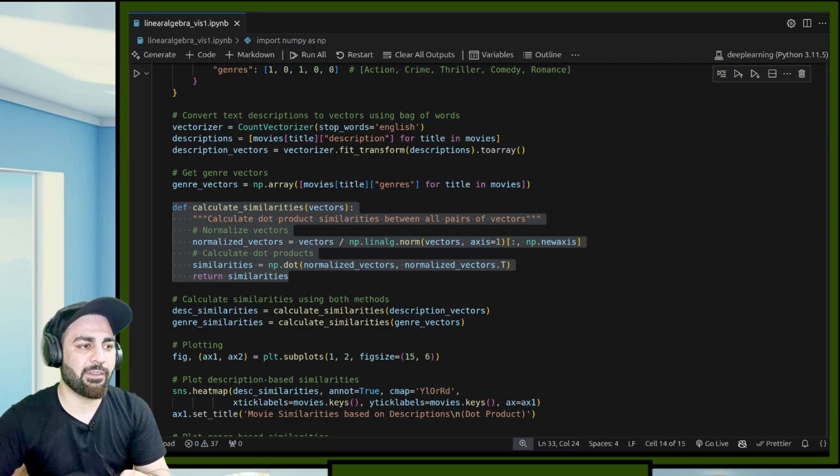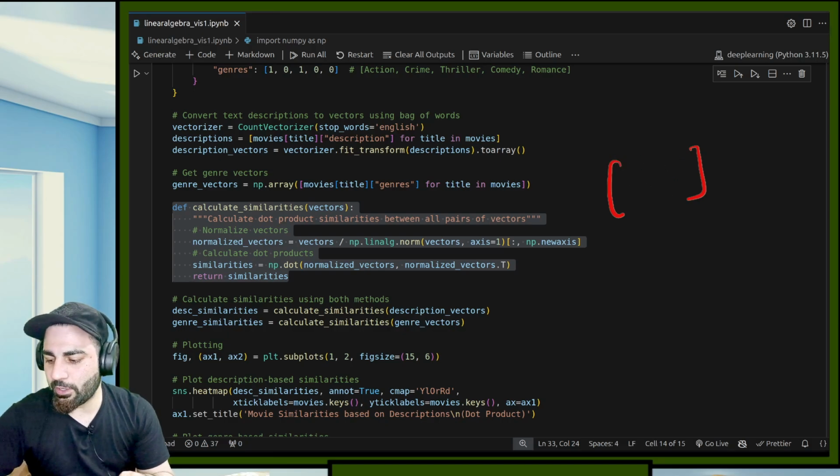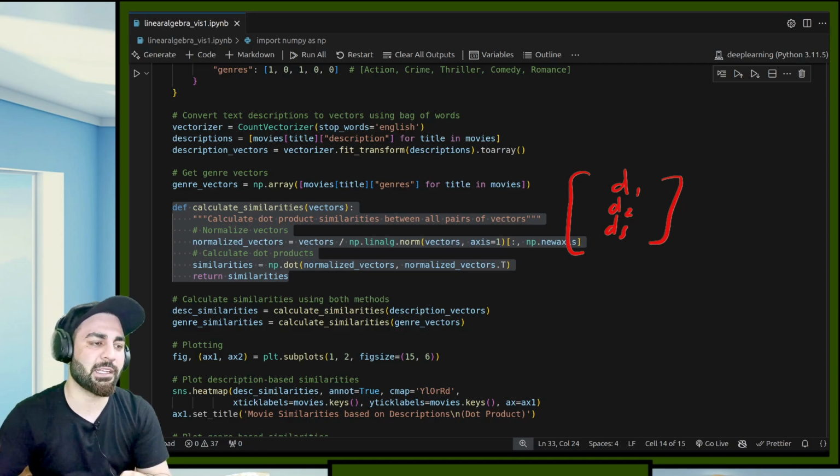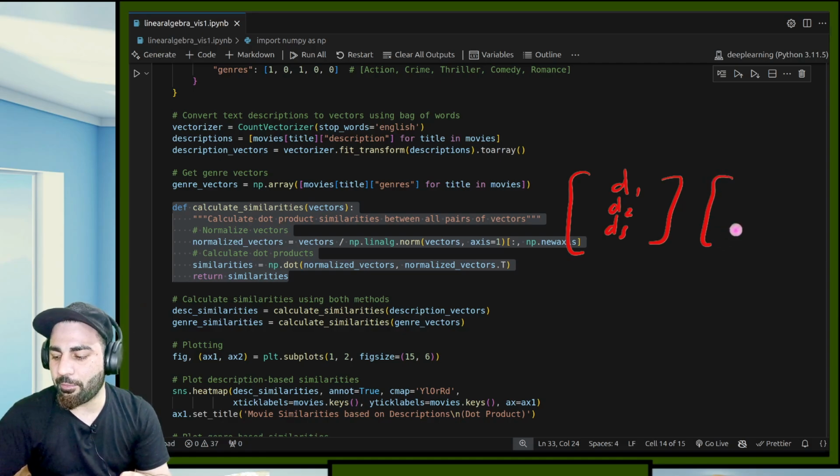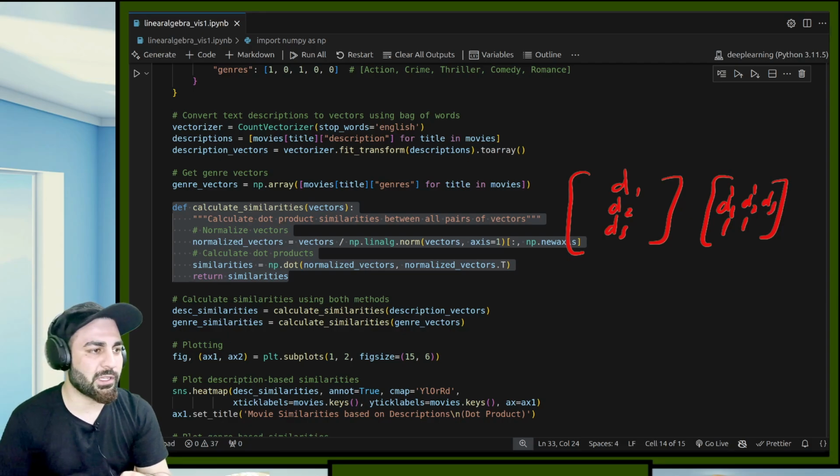Let's suppose here we are giving a vector, so we have a bunch of vectors. This is the data matrix, the whole matrix. This is, let's suppose, description 1. Let me write it better. This is description 1, description 2, description 3. This is the matrix of descriptions. I am just transposing it. So this is my D1 transpose now. I'll write it like this: this is D1, this is D2, and this is D3. That's what this transpose is here for.